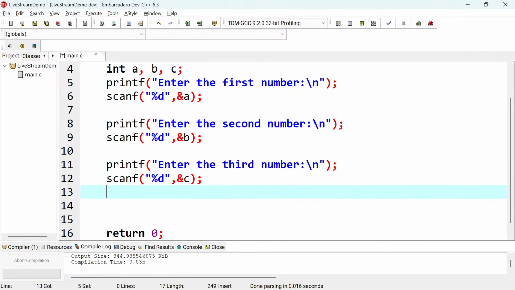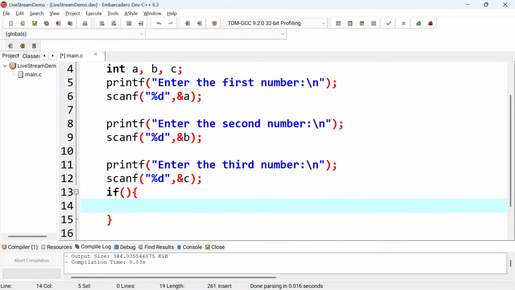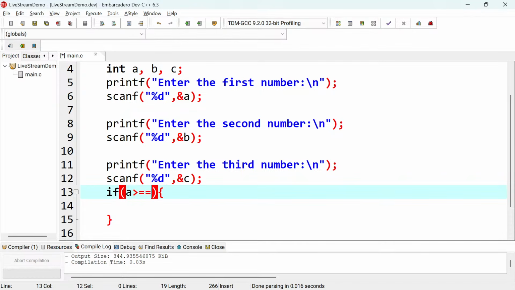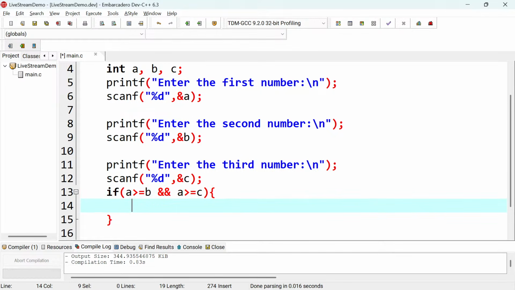Something like that. So what you need to do is to have an if statement, followed by an else if, then maybe an else there. What is very important is to have the structure first. Then you come here: if A is greater than or equal to B, and use this logical AND operator, and then we check if A is greater than or equal to C, just like that, right? So this one tells us that A is the largest.